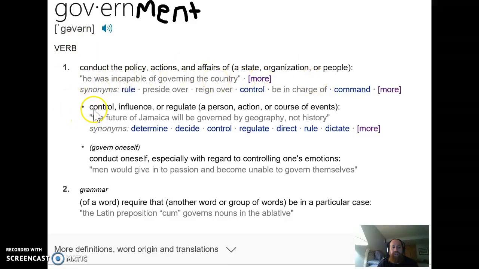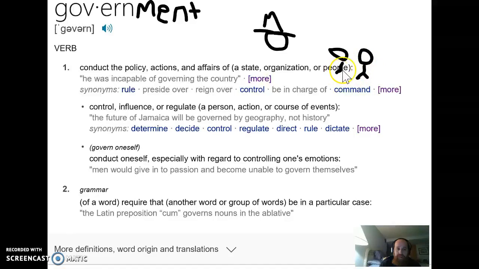Right? It's the control, the influence, or the regulations, or the agreement to allow control, influence, or regulation by one group or one individual over the rest of the group. And that's what we showed. The gentleman with the hat, our king, had the power to tell our other people in there what to do or how to work.